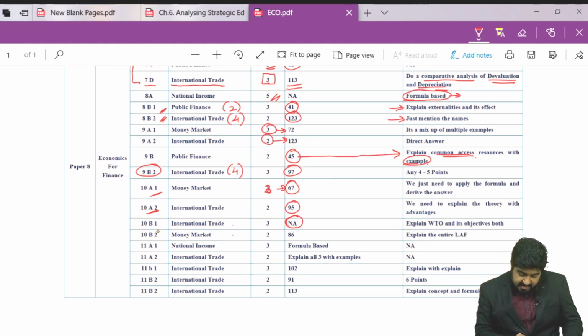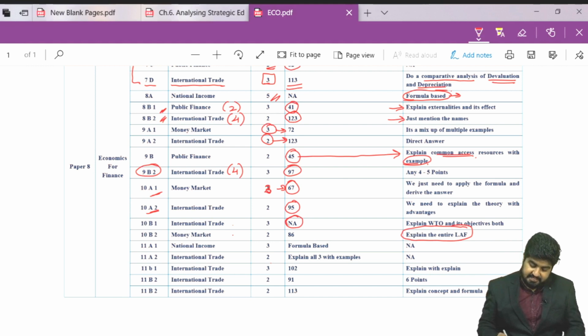After that, 10B2, if you see that it is from money market, a very simple repo rate and reverse repo rate explanation you had to give, because the question was from liquidity adjustment facility, and this question is present in our book on page number 86. After that, students, question number 11A was from national income, which was completely a formula based